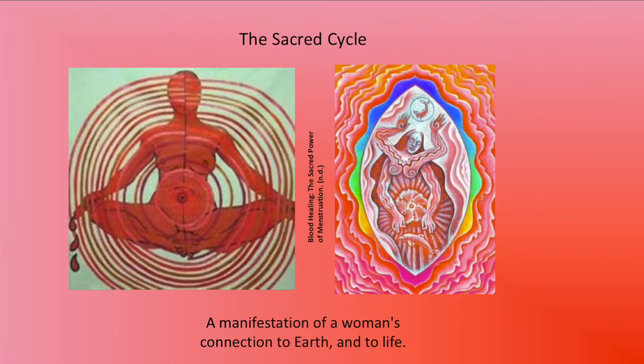Women bleed monthly for the creation of life. Menstrual blood is the blood of life. It's what nourished all of us in the womb. In ancient cultures, the reproductive cycle was called the sacred cycle, as it connects women with the earth, mirroring the natural process of creation. It's the manifestation of a woman's connection to earth and to life.